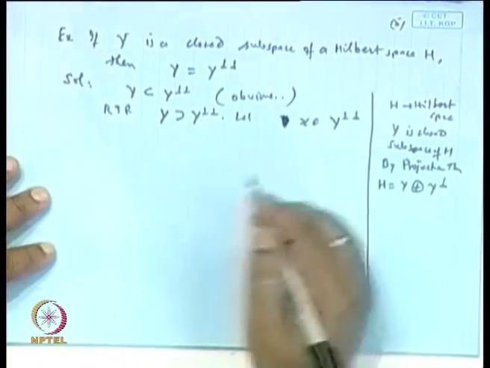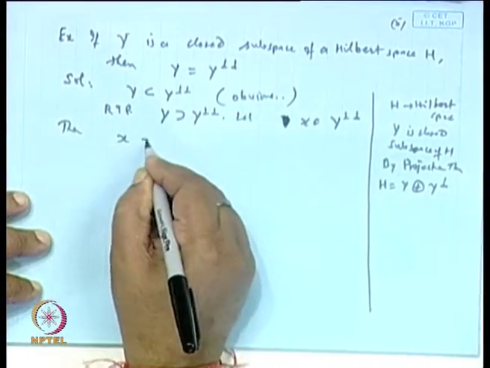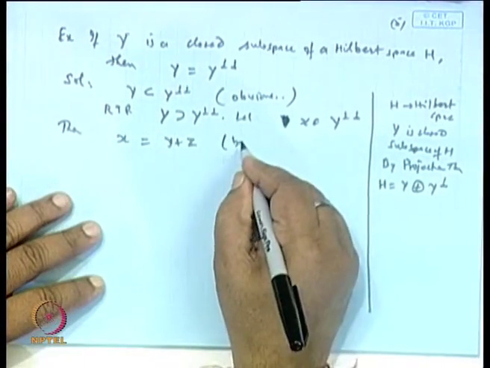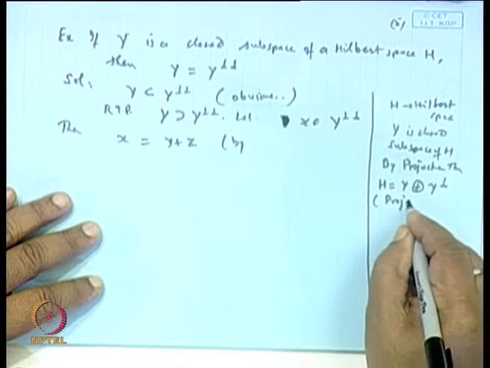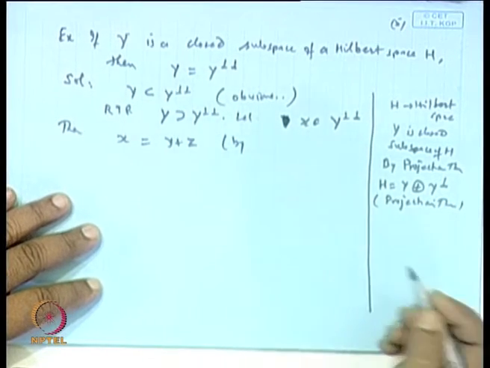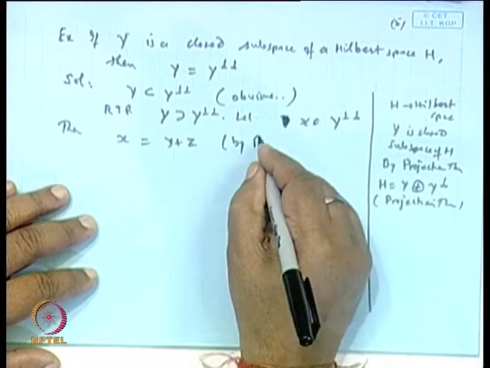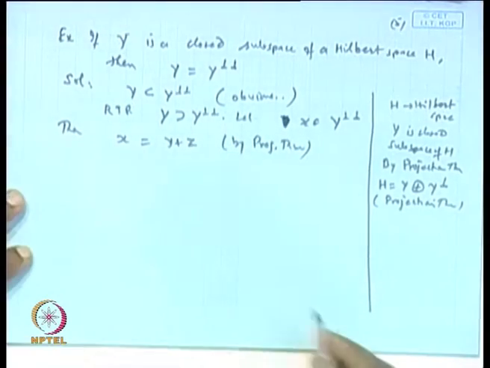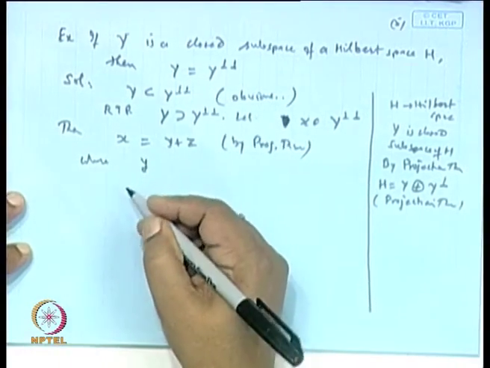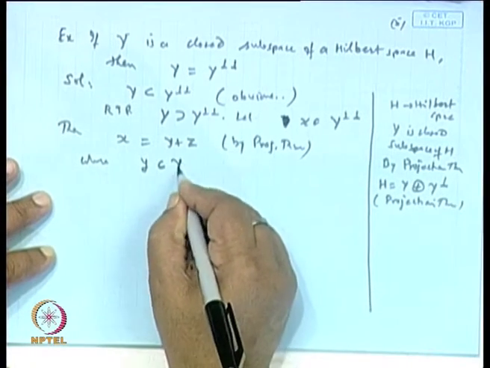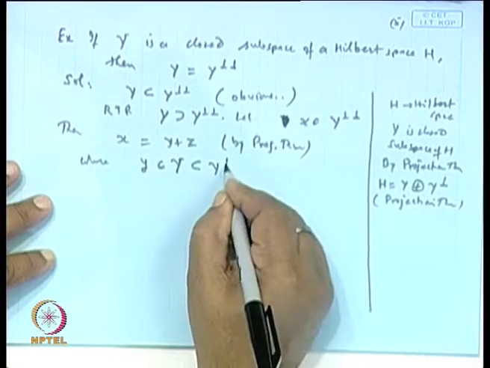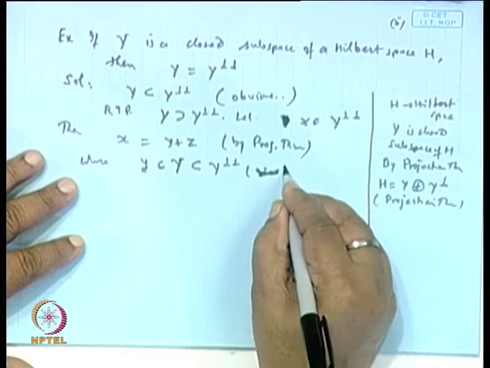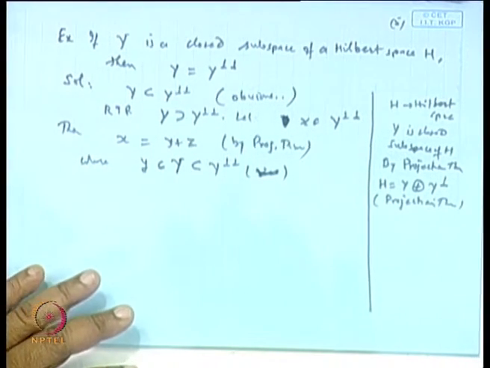So from here we can write x as y plus z, by the projection theorem, where y belongs to the subspace Y and z belongs to Y perpendicular. Y is a subset of Y perpendicular perpendicular, it is given.